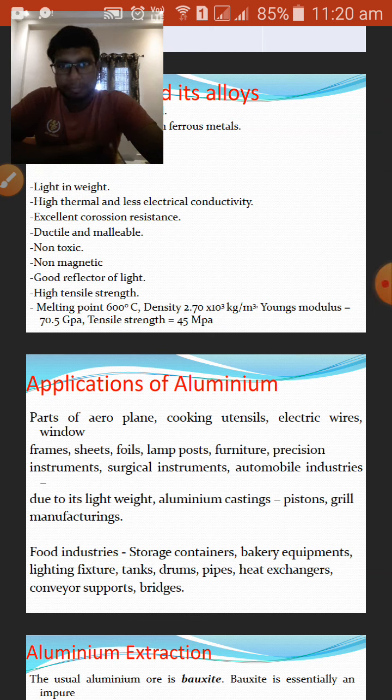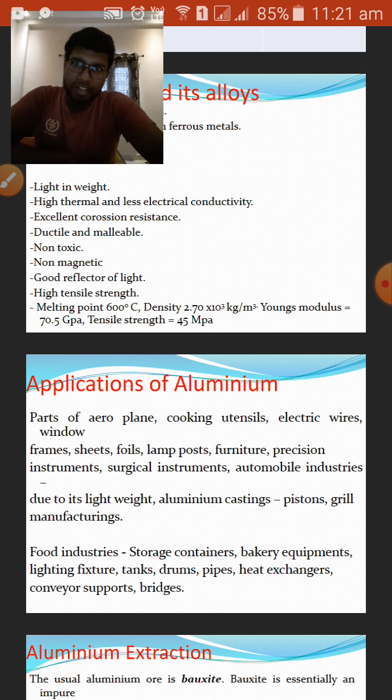It is non-toxic. Yes, of course, copper is non-toxic, but overusage of copper is injurious to human beings. Therefore, I recommend not to overuse copper vessels in your home for cooking and all. You can use them, but not overuse.